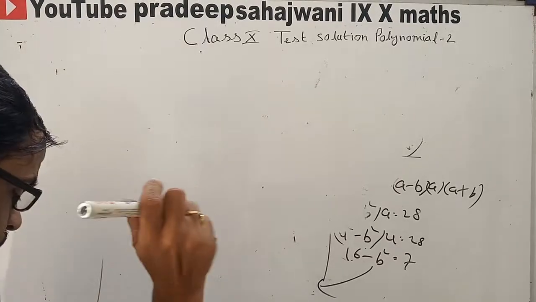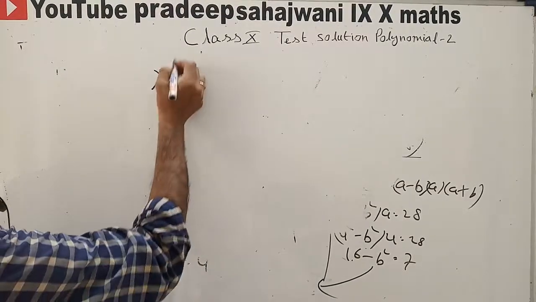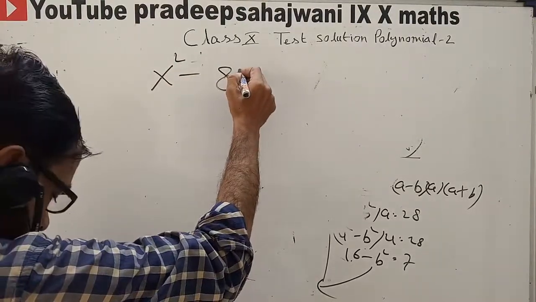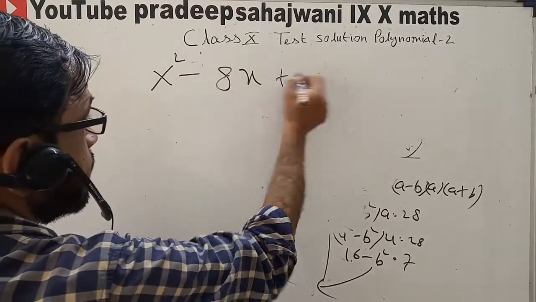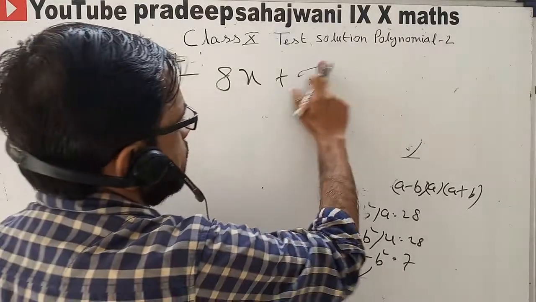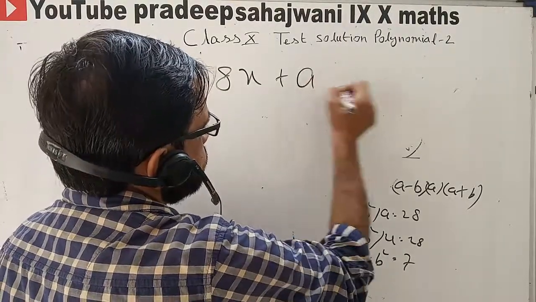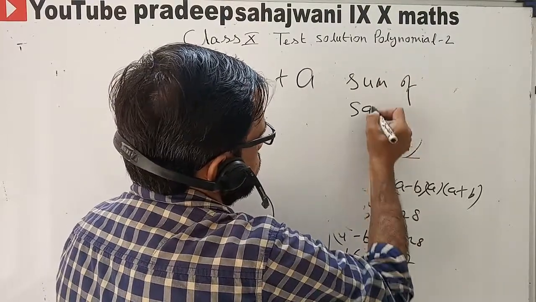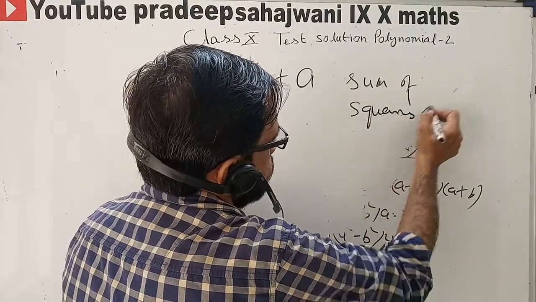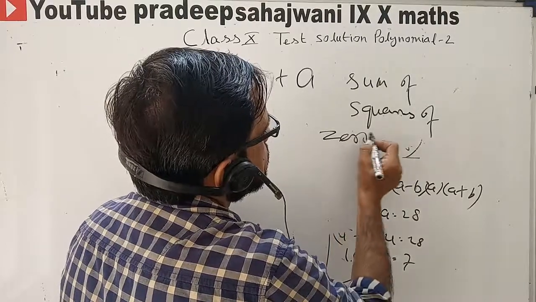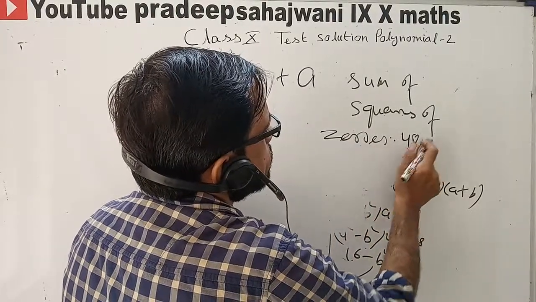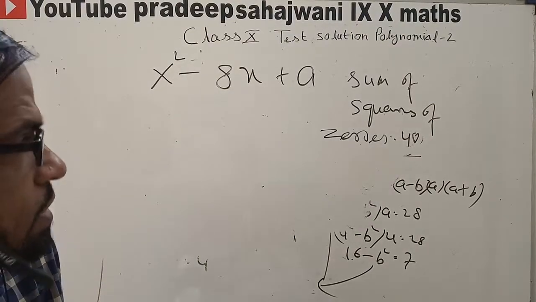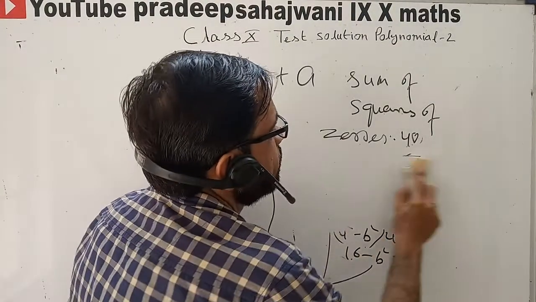The sum of the squares of the zeros of x square minus 8x plus a is 40. Okay, sum of the squares of the zeros is 40. Then find the value of a.